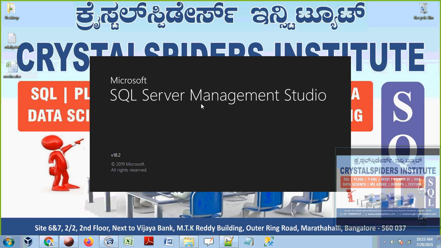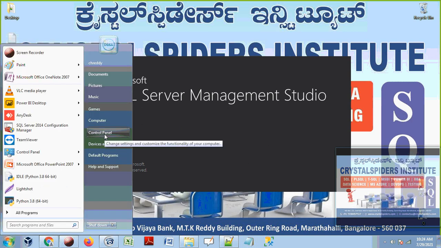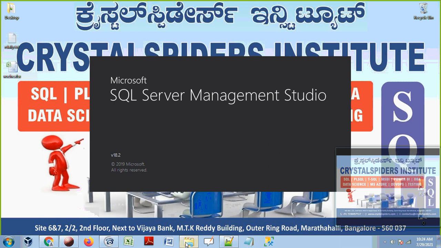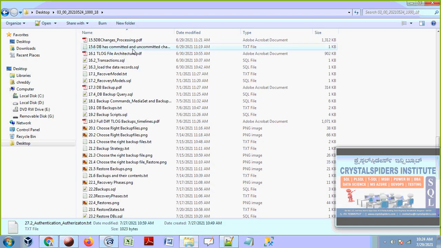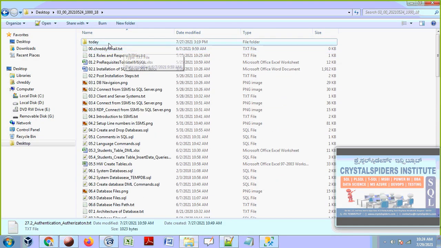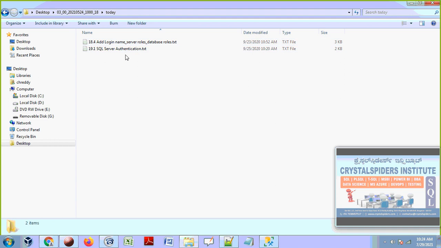So now how do we check it out? First, let's check it out. I am going to create one user in the control panel on my laptop. Guys, we'll follow this similar approach. Let's go to the control panel. I already have the notes, guys, and I am going to upload all the notes.